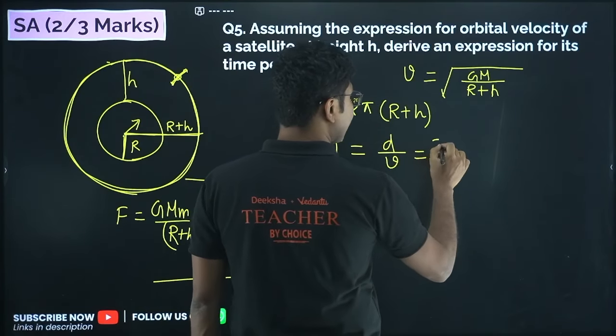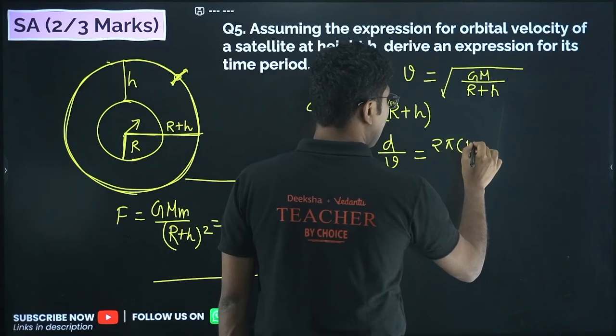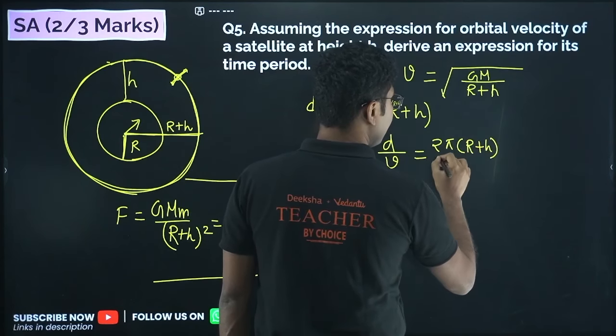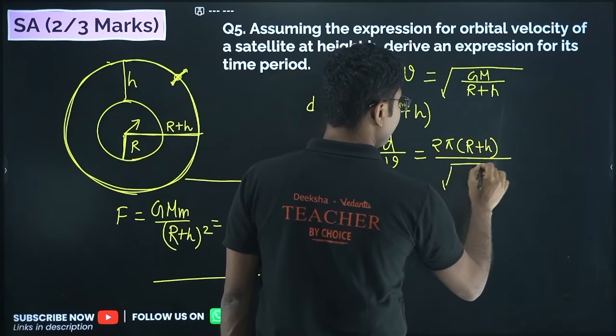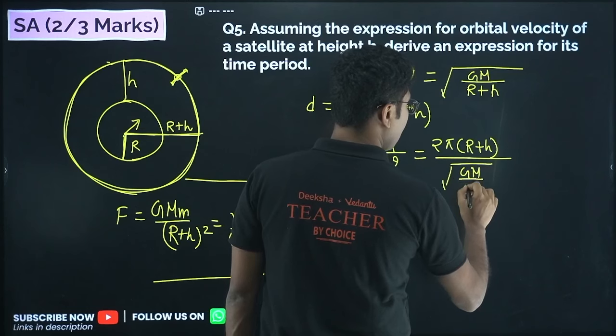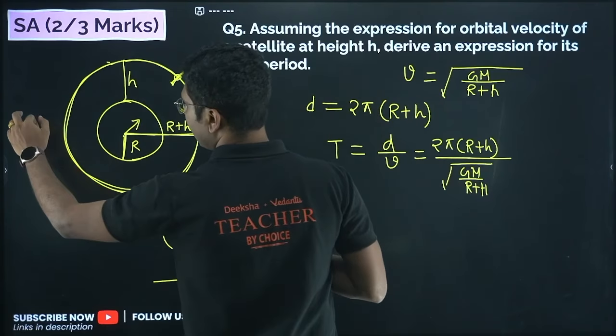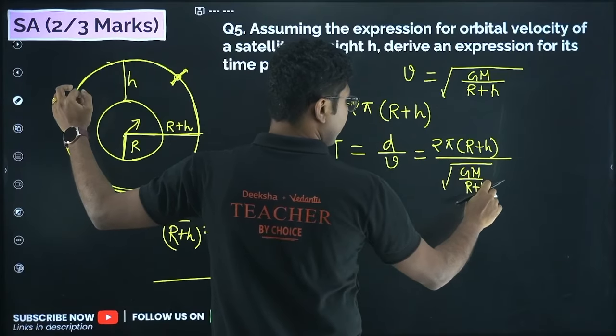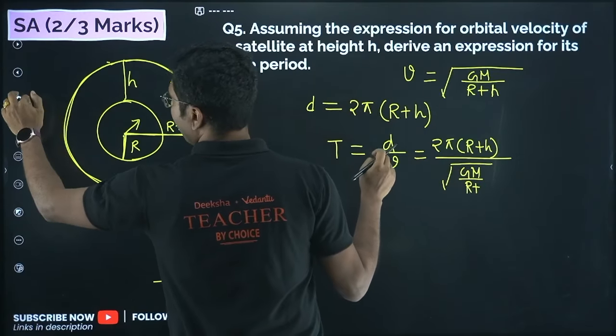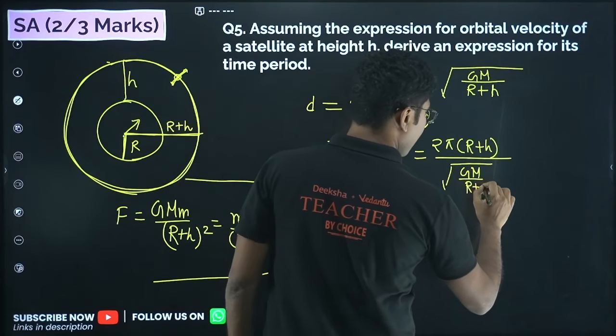Now let us put in the values: 2 pi (r plus h) divided by square root of GM upon (r plus h). Again I am writing capital, sorry for that, I am used to writing capital.